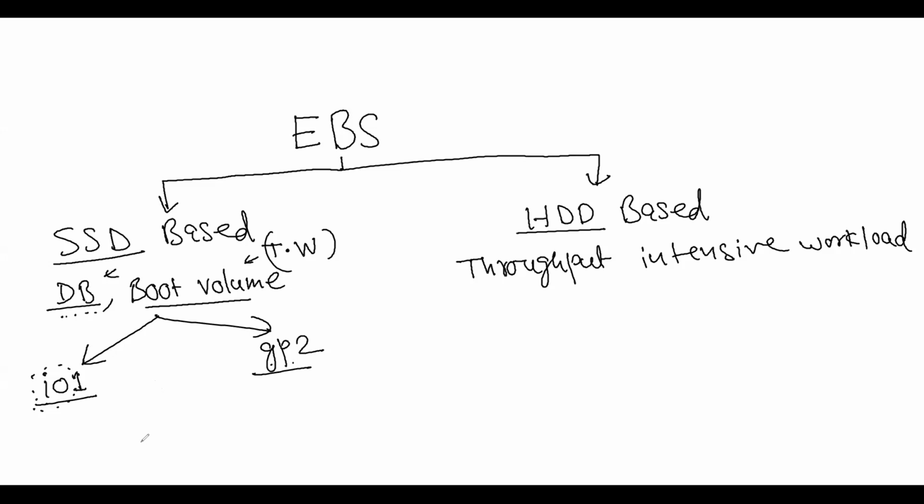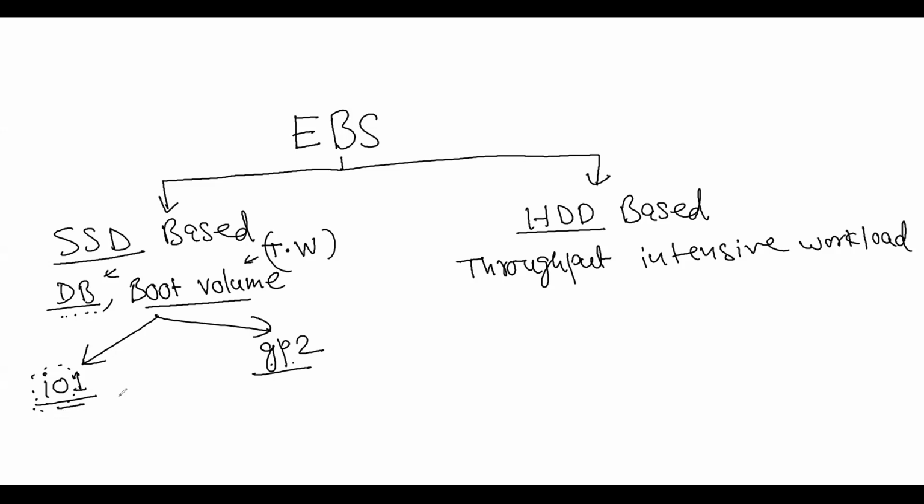Fine. So if you need the best possible performance, you should choose IO1 or GP2 IO. Here you will get the highest performance for latency sensitive workloads where you require too much IO, in thousands, maybe multiple thousand requests in a second.